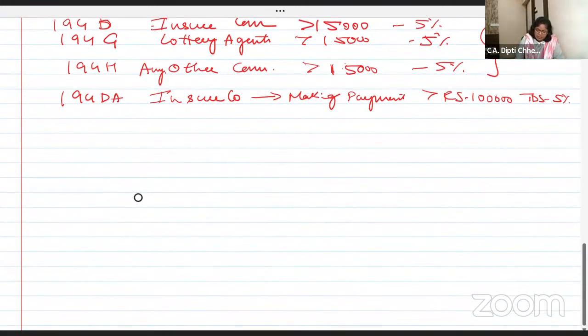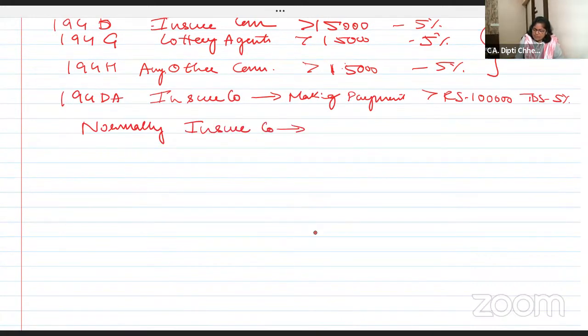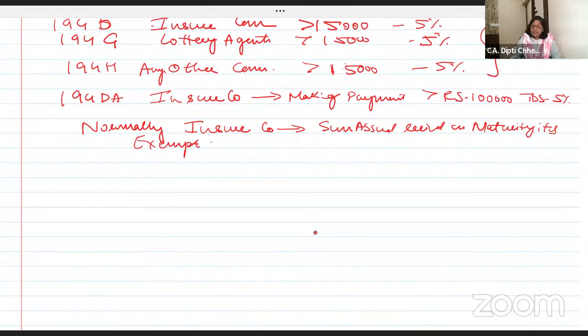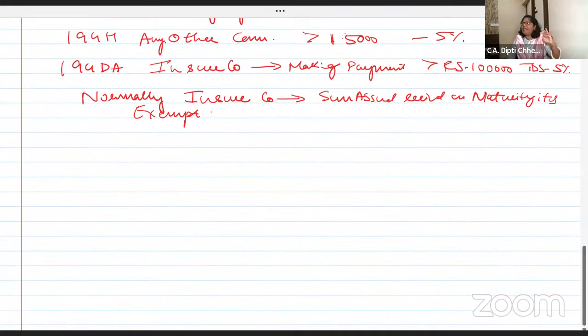So first, I want all of you to write like this. Normally, the insurance company से जो sum assured received on maturity, it's exempt. Whatever they are giving you as the sum assured on maturity, it's exempt. It's not taxable. Then no TDS.